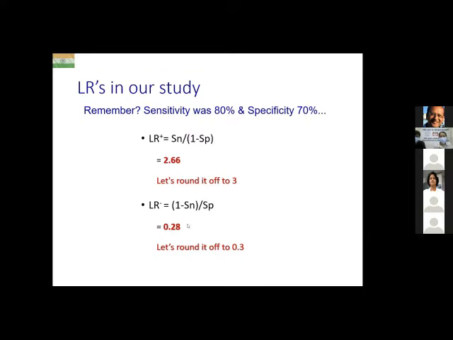So the likelihood ratio is in our study. Remember, sensitivity was 80%, specificity was 70% for our CRP. So likelihood ratio of a positive test is sensitivity upon 1 minus specificity, which I worked out for you. It works out to be 2.66. And let's just round it off for ease of calculation. Likelihood ratio of a negative test was 1 minus sensitivity upon specificity, which is 0.28. And let's just round it off to 0.3 for ease of calculation. Okay, so let's say LR positive for our CRP is 3, LR negative for CRP is 0.3.